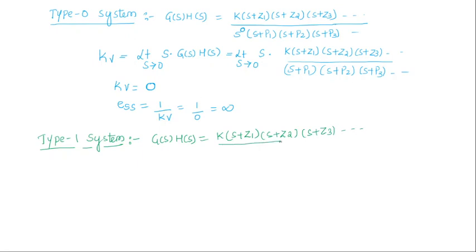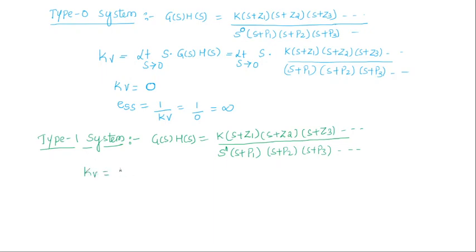For type 1 system, the number of poles at the origin is S power 1. That means you are having one pole at the origin, and (S plus P1)(S plus P2)(S plus P3) and so on. Now try to calculate the Kv value for type 1 system.